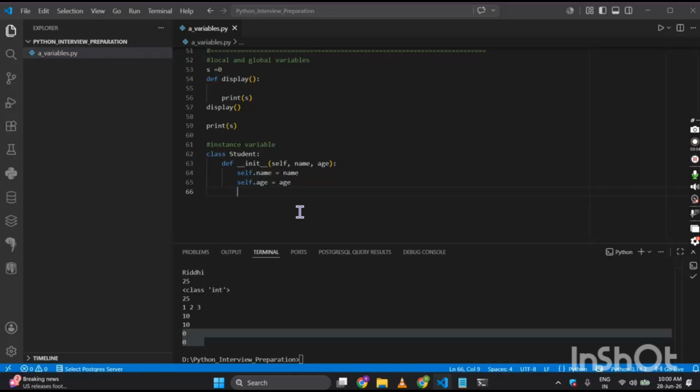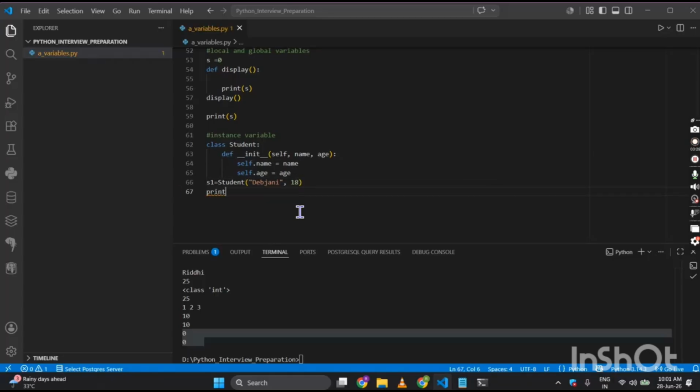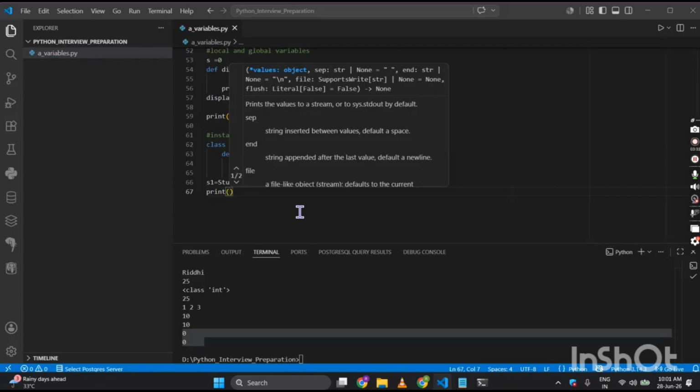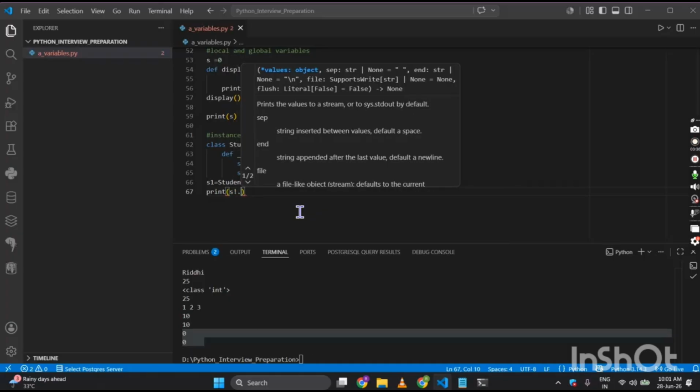Suppose here I have given s1 as the creation of the first object. So s1 equals Student, and I'll be giving a student name, suppose Devjani, that's my student's name, and then a comma and suppose she is 18 years old. So I will now print s1.name.